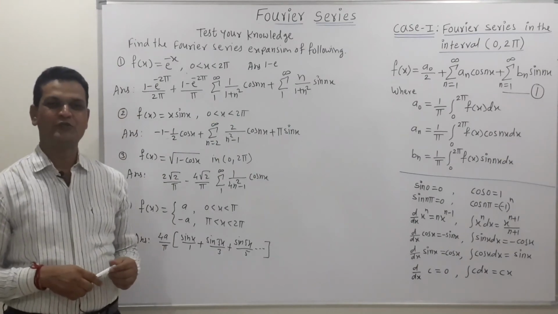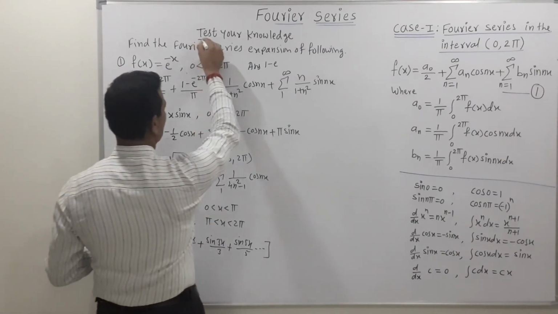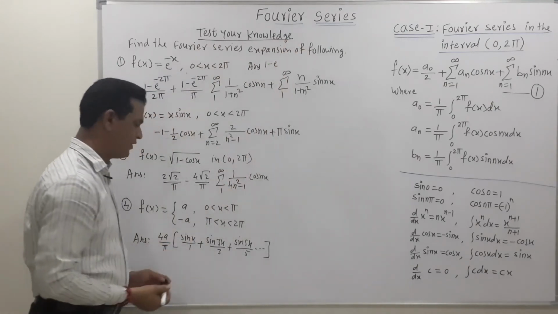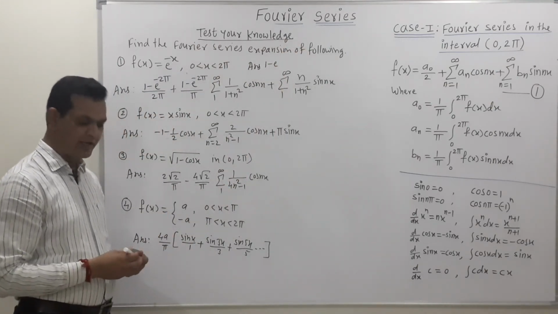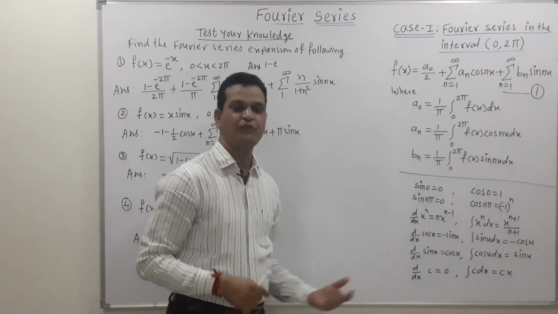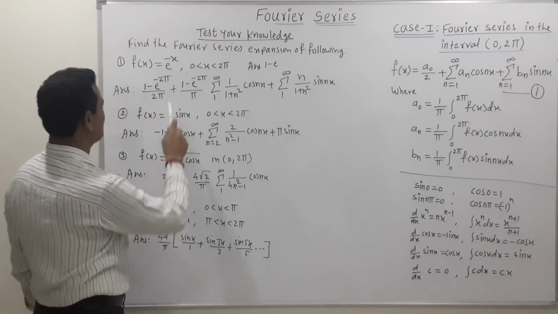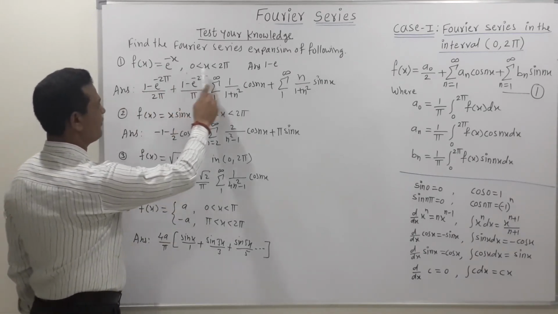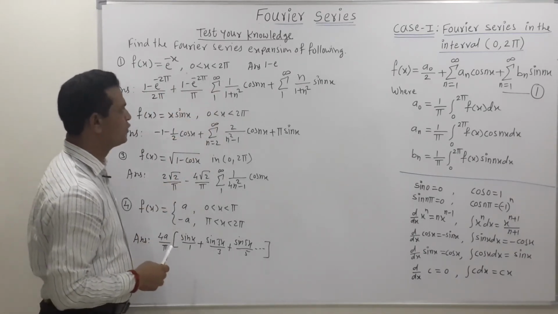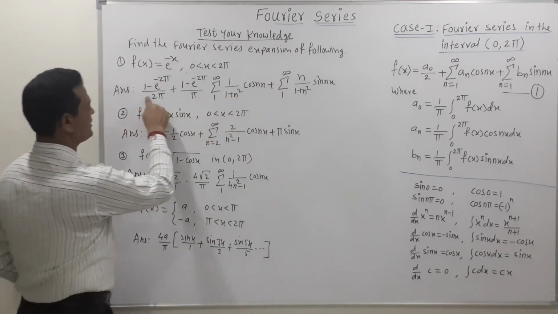Now friends, time to test your knowledge. For testing your knowledge, a total of 4 examples are provided here. So solve these 4 examples based on the part which we have discussed here. The first example is the function f of x is equal to e raised to minus x for the interval 0 to 2 pi. Here the answer is given.